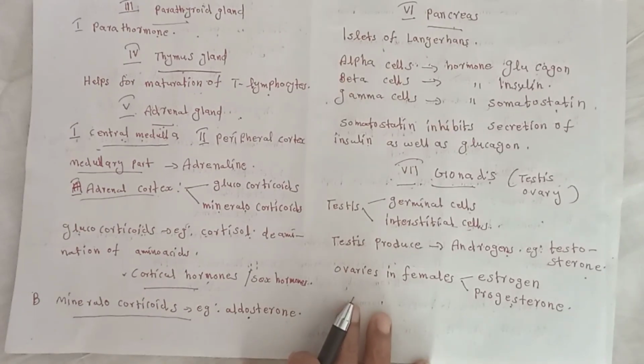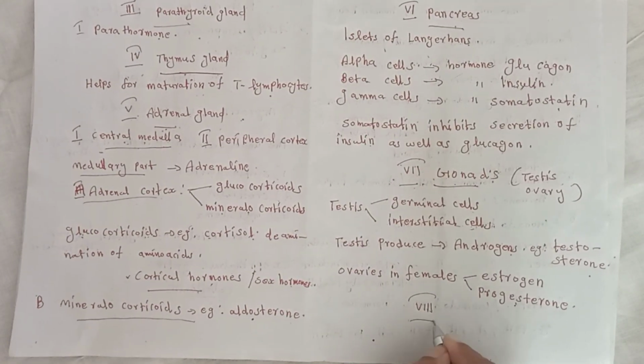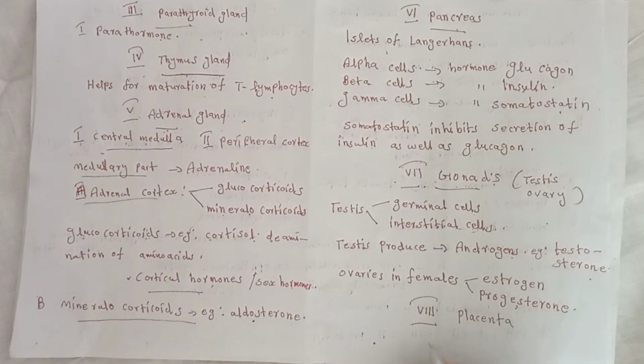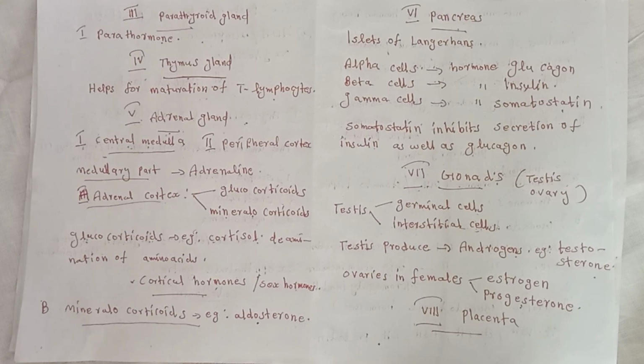Next, the hormone secreting part is the placenta. What is placenta? A temporary organ or structure that develops in the uterus during pregnancy and connects the baby to the mother. That is placenta.